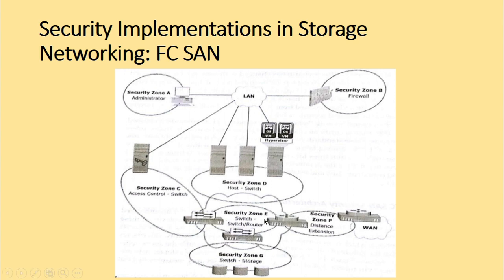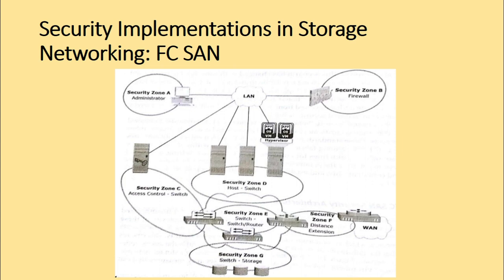Now let's move on to the next zone, that is zone E. Here we have switch to switch or switch to router connectivity. Okay, that is zone E. So here we can protect the traffic on the fabric by either using an expansion port authentication or by encrypting the traffic in transit and by implementing the Fibre Channel switch controls and the port controls.